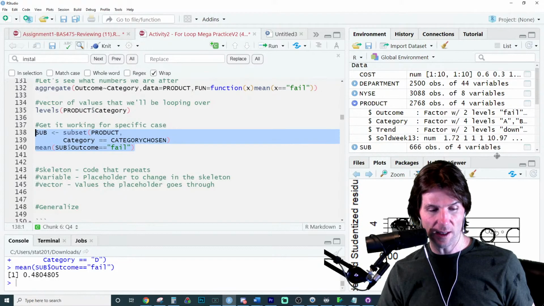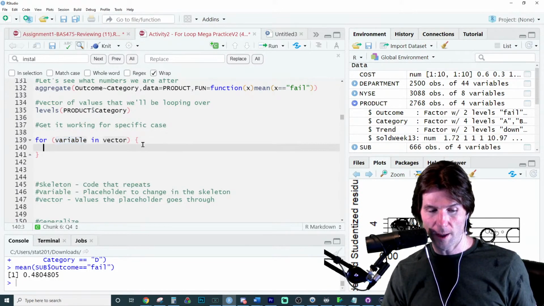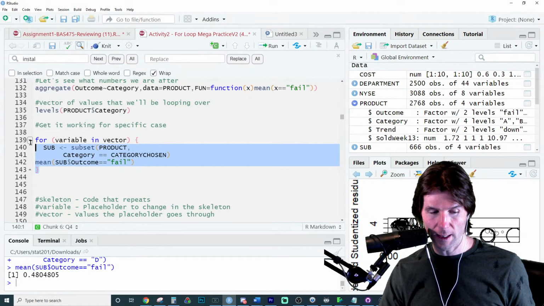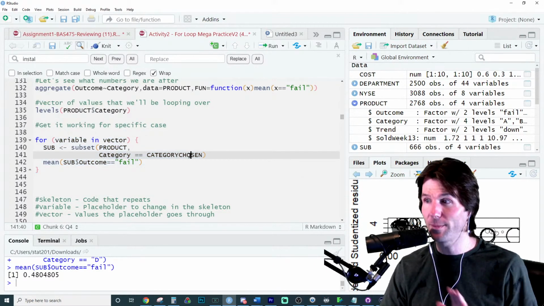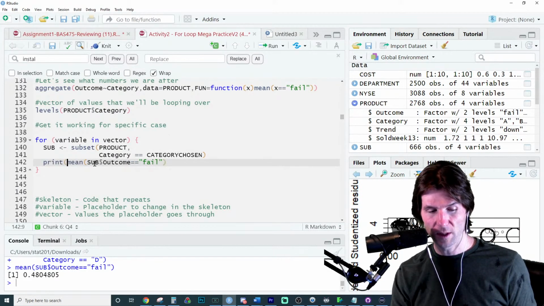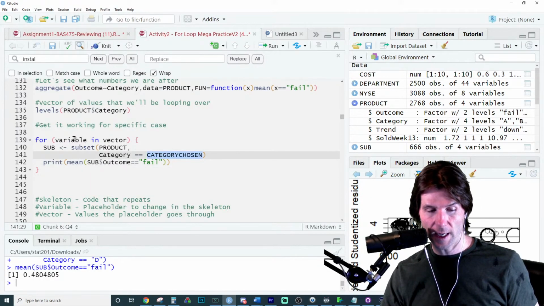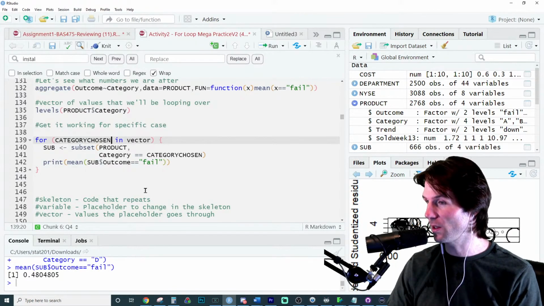Now that we've created our skeleton, this gets to go inside the for loop. So we drop it right here inside the for loop. We highlight the code and hit Control-I to reformat. Makes it look nice and pretty. Now we can actually see this. We could print these out, just to print the answers. And the variable is category chosen. That's what's going to change in the code.